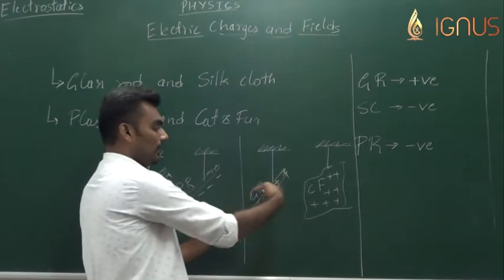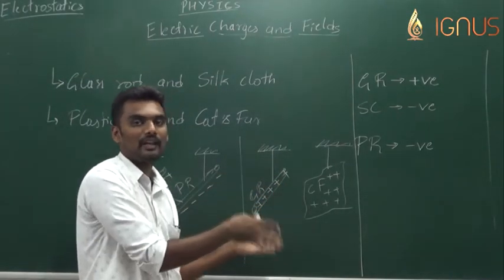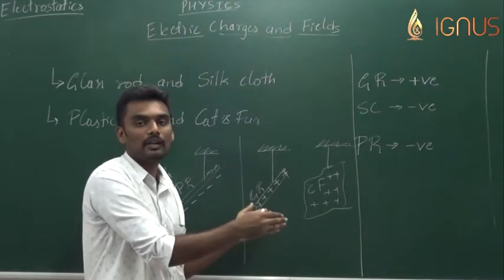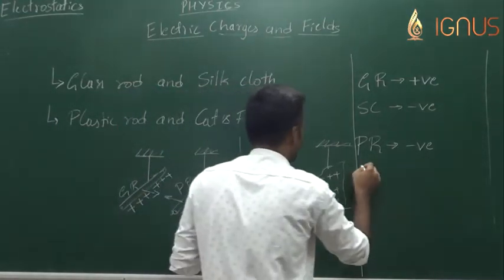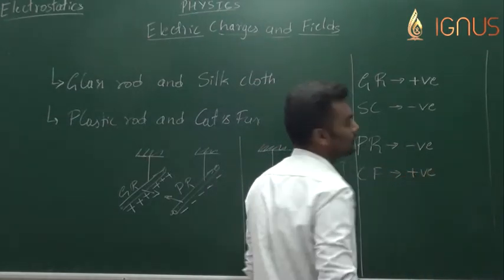So now the cat's fur and the glass rod have the same charge. They are like charges, they tend to repel each other. So the cat's fur will acquire a positive charge.